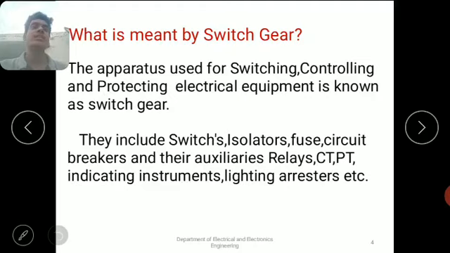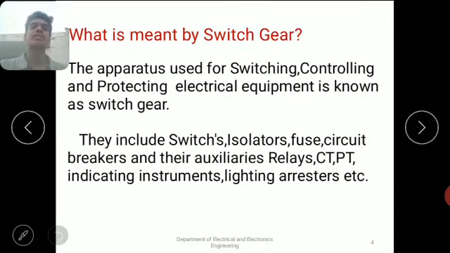Apparatus used for controlling means we control the power flow. Apparatus used for protecting means circuit breakers, isolators, and switches, some of the equipments to protect the electrical equipments. All three things can be called switchgear.